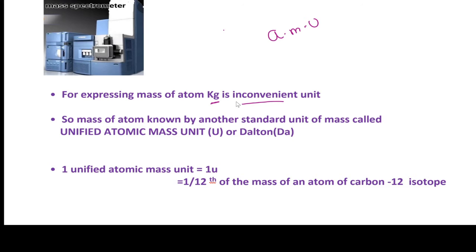So the mass of the atom is expressed in another standard unit of mass called the unified atomic mass unit or Dalton. In our syllabus, we are going to use the unified atomic mass unit or atomic mass unit. The unified atomic mass unit is equal to 1/12 of the mass of an atom of a carbon isotope. What is the meaning of isotope here?